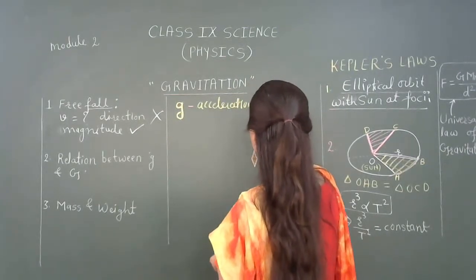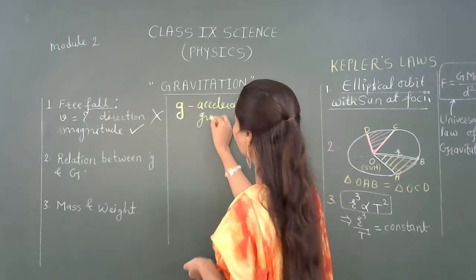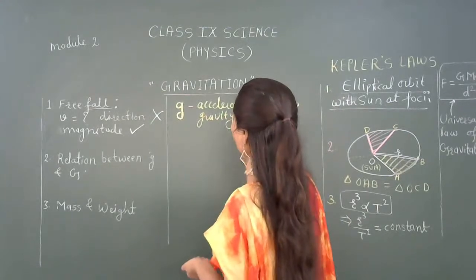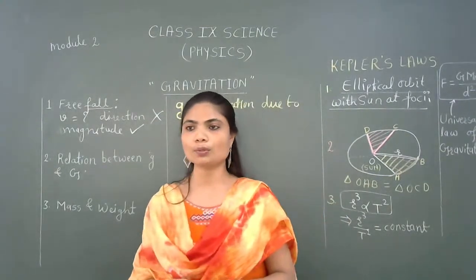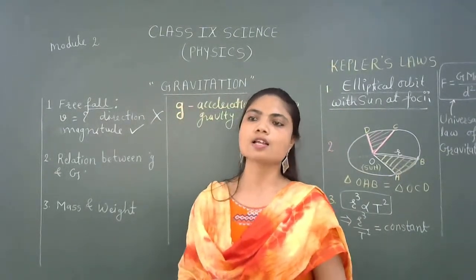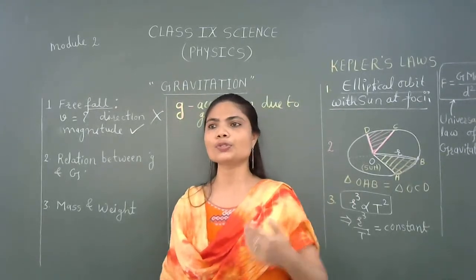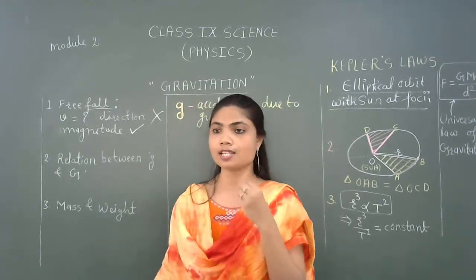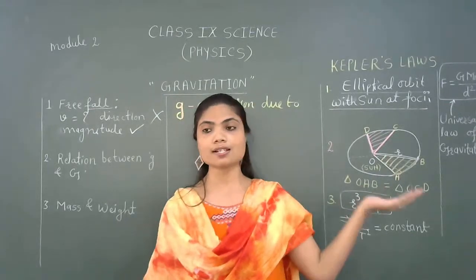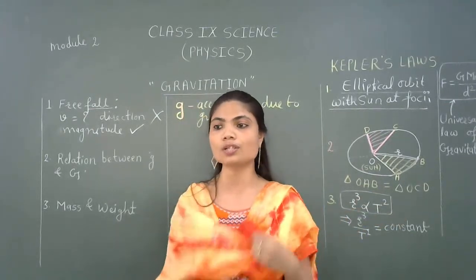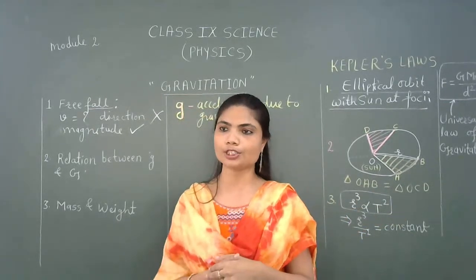What does it mean? Acceleration due to gravitational force. It is small g. Yes, today we have been introduced to a new term, that is small g. And in the previous class we have already understood the concept of capital G.